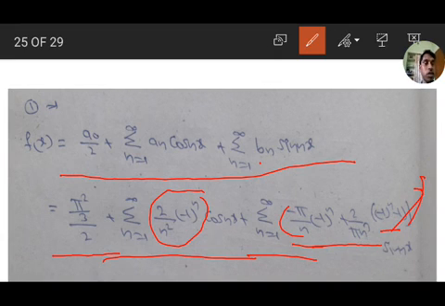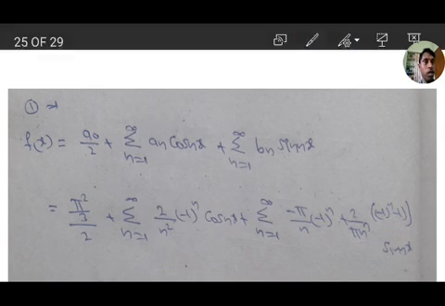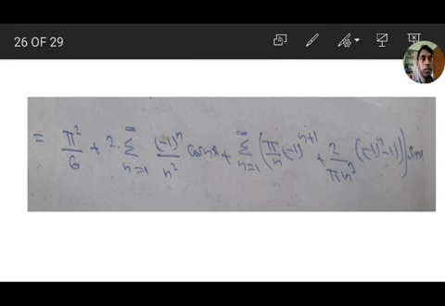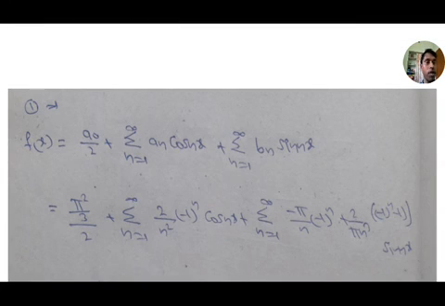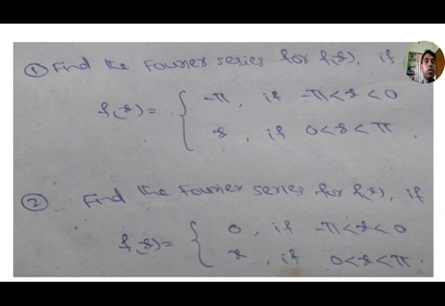Okay, after simplification here 6 will come, 2 is outside here as it is. We get the final series: pi square by 6, 2 into sigma n equal to 1 to infinity minus 1 whole to the power of n by n square cos nx, plus sigma n equal to 1 to infinity pi by n minus 1 whole to the power of n plus 1, 2 by pi n cube minus 1 whole to the power of n minus 1 sin nx. It is the answer. Here we substituted a naught value, a n value, b n value and simplification in the series. We get the answer.